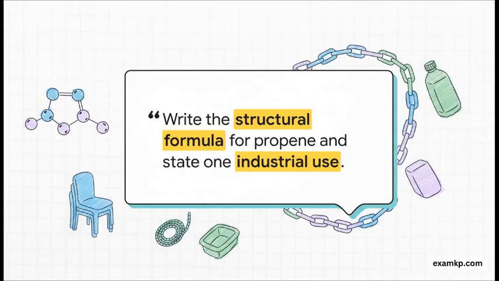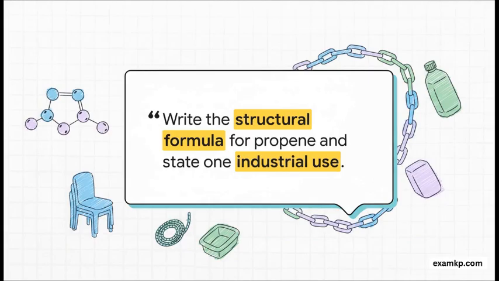And finally, a theory question from NECO 2019. Write the structural formula for propene and state one industrial use. Let's decode that name. Prop tells us there are 3 carbons. The ene ending tells us there's a double bond. So the structure has to be CH3CH=CH2. And for its use, well, it's polymerized to make polypropylene, which is a very common plastic used to make everything from chairs to ropes to containers.